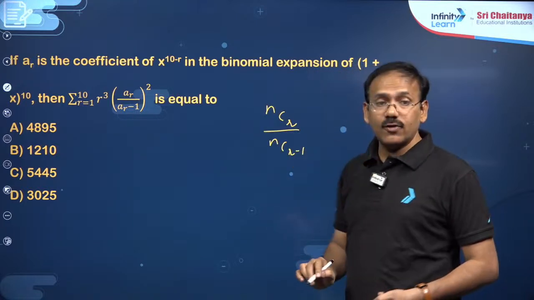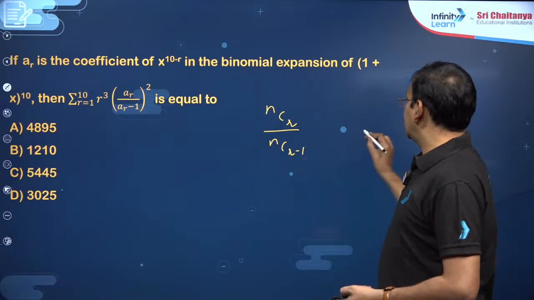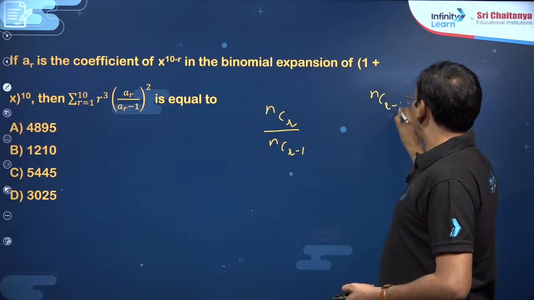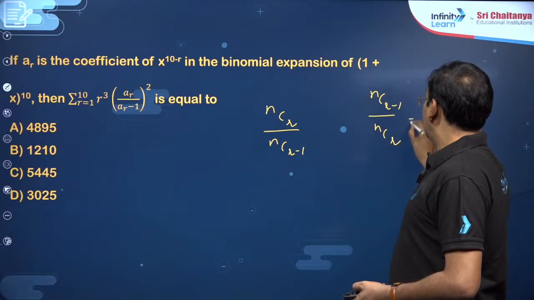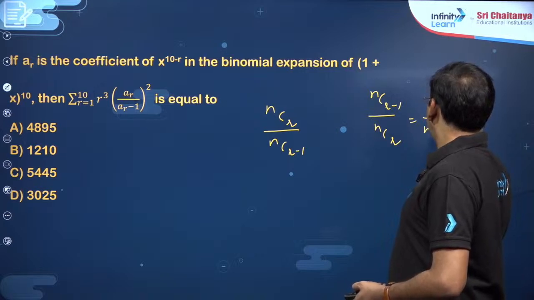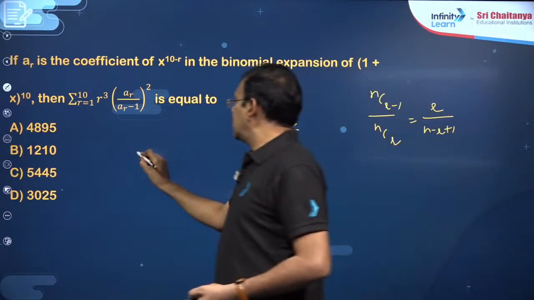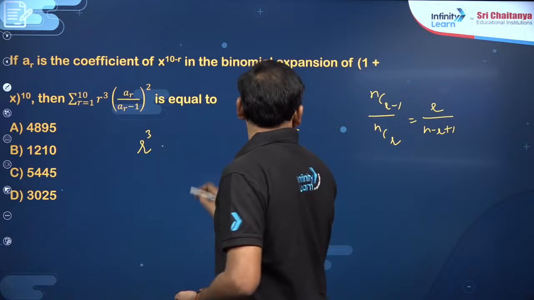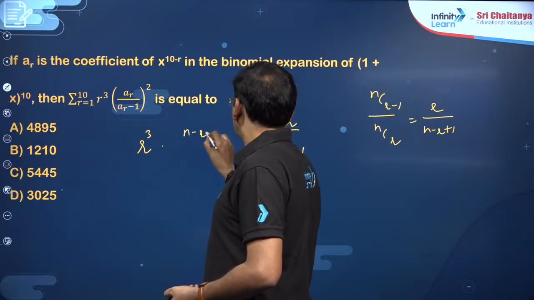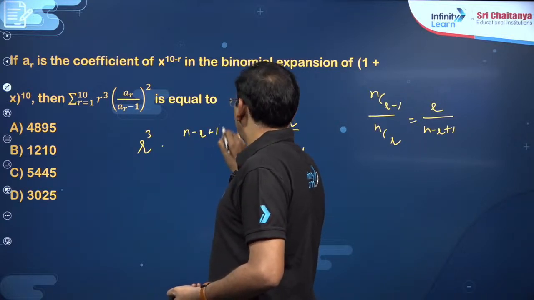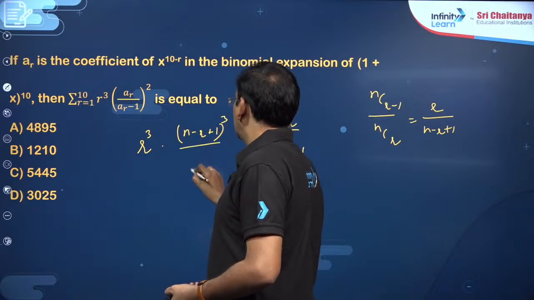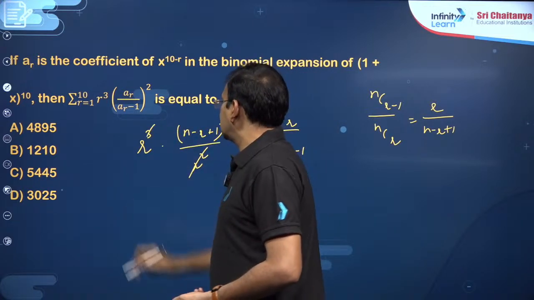We have the property for nC(r minus 1) by nCr, right? nC(r minus 1) by nCr will become r by n minus r plus 1. Its reciprocal is asked. So you will get here r cube into (n minus r plus 1) whole cube by r square. It gets cancelled with r.